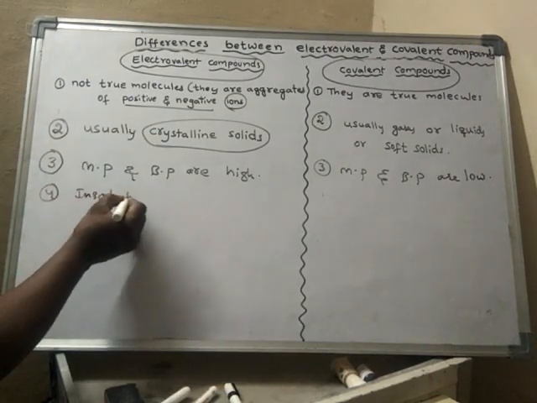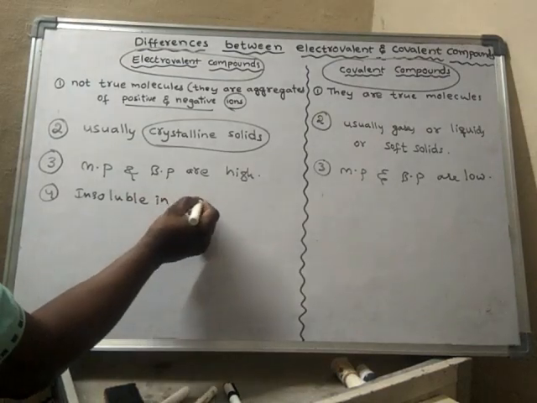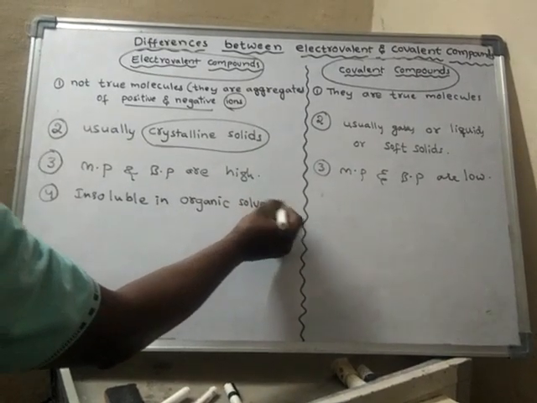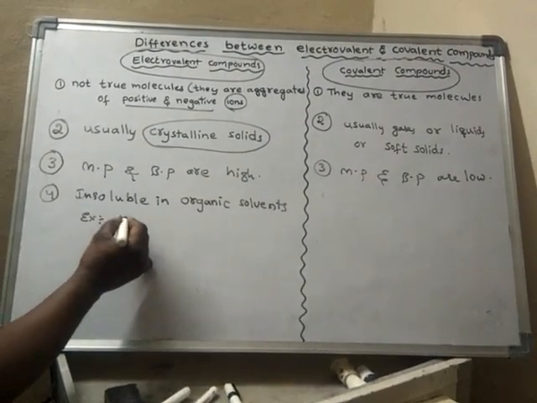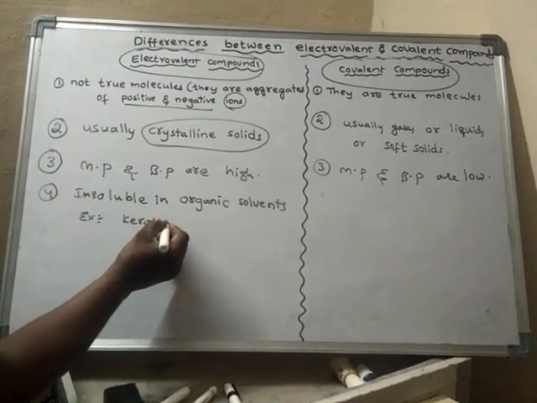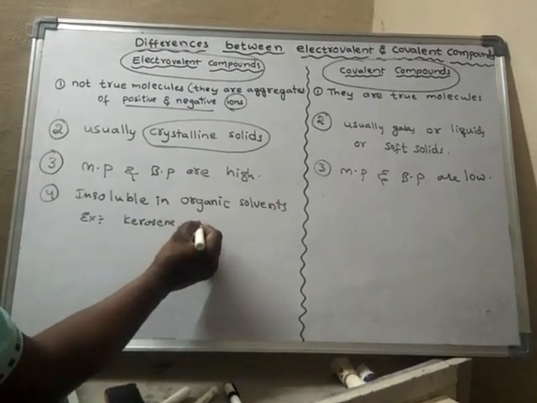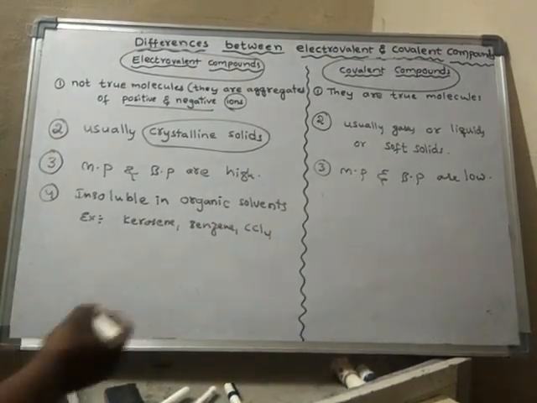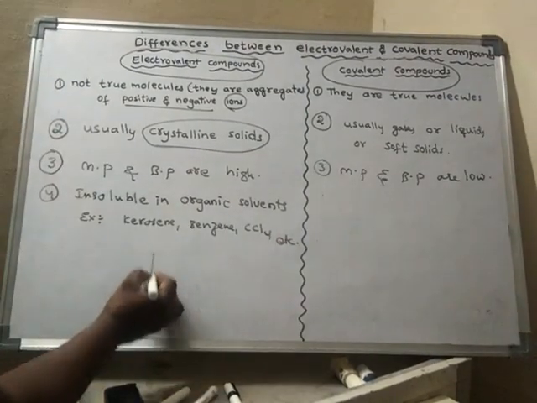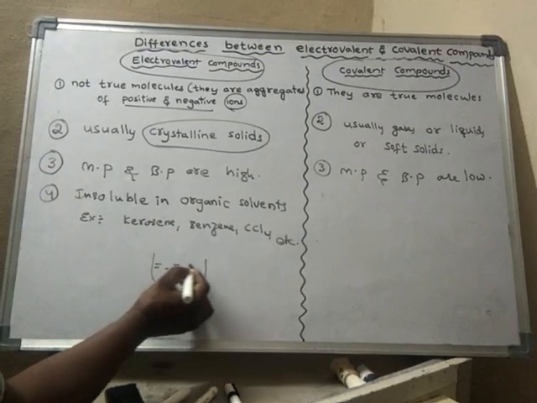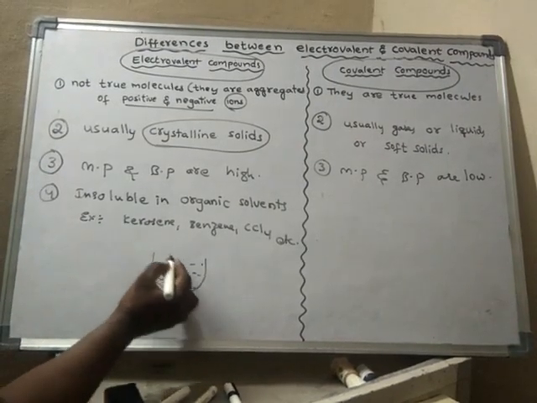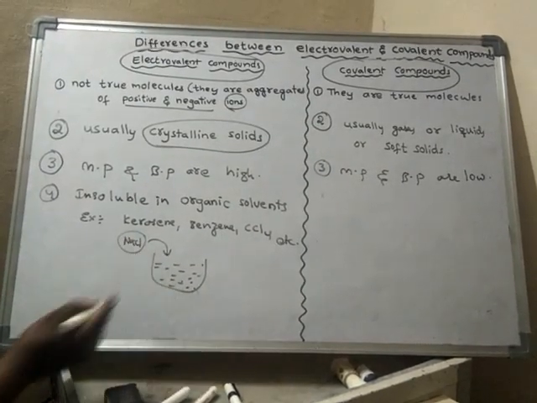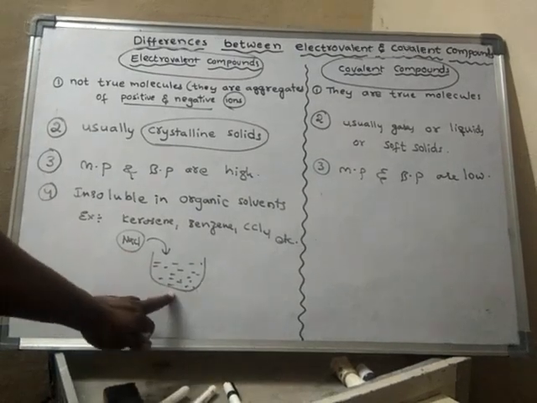Example, kerosene, benzene, carbon tetrachloride, etc. Suppose you take some kerosene oil and put the ionic compound NaCl, sodium chloride, salt, in it.